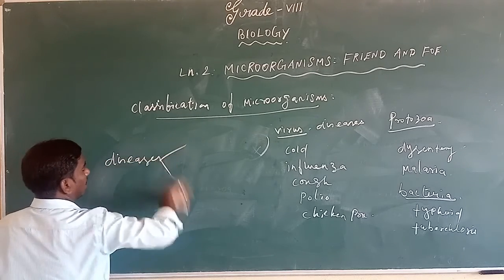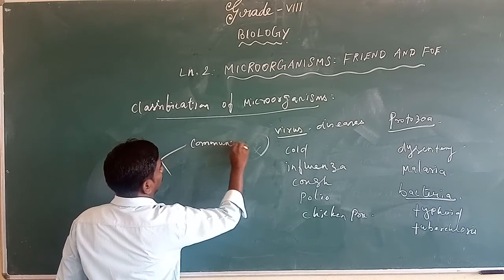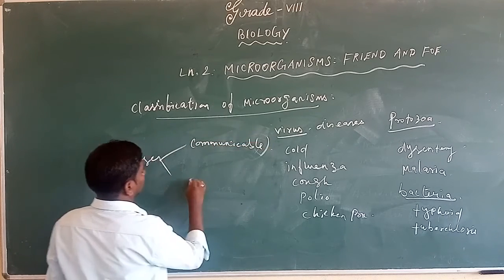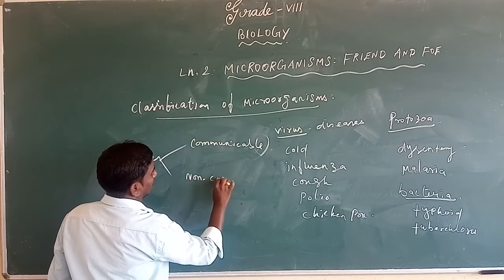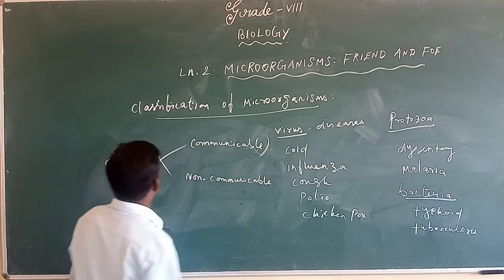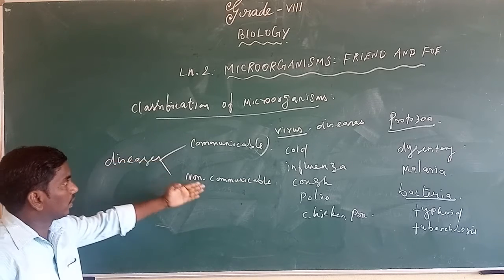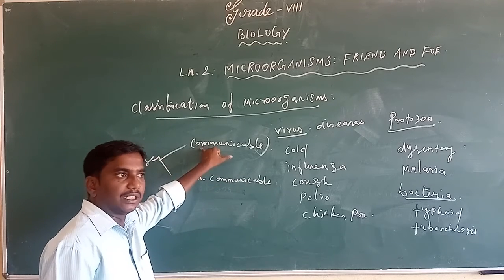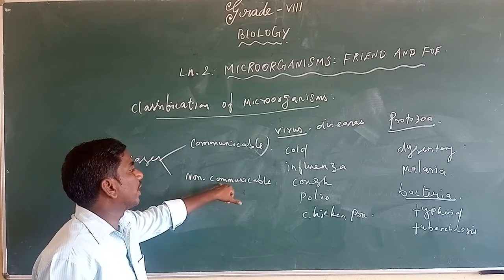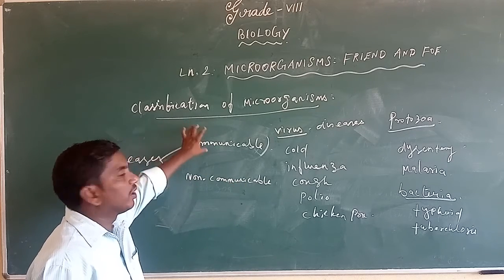What is the meaning of communicable disease?